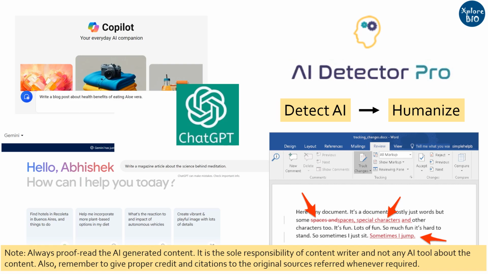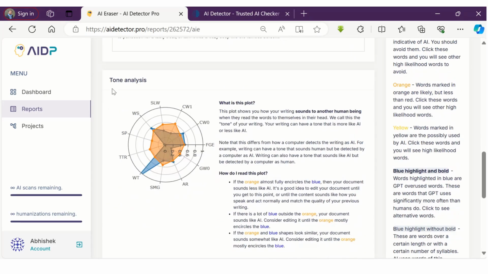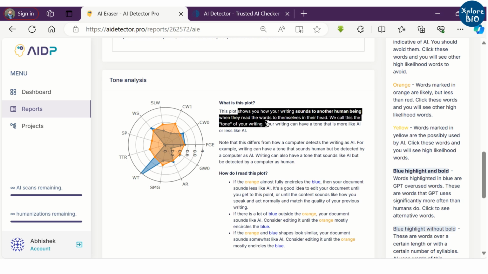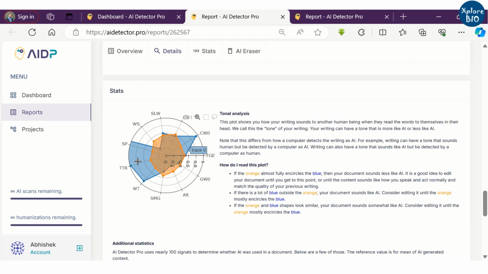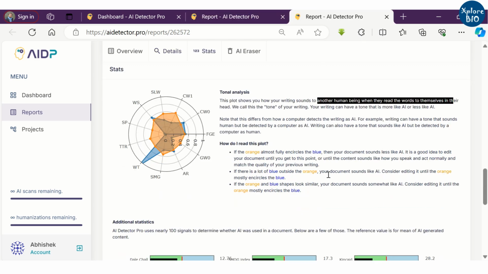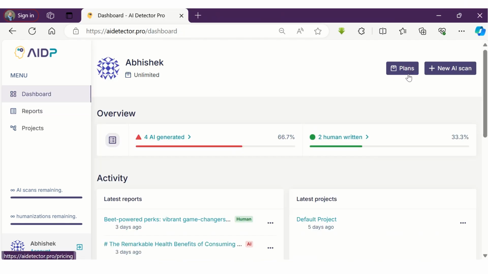The third thing AI Detector Pro does is tone analysis, which means how your text sounds to the readers. So if you compare the charts of the initially AI generated content with the humanized content, you can see the difference. In the first chart, a lot of blue zone lie outside the orange circle, which means the content sounds more AI-like. In the second chart, you can see that the blue zone almost lies within the orange zone, which suggests the tone is more human-like.